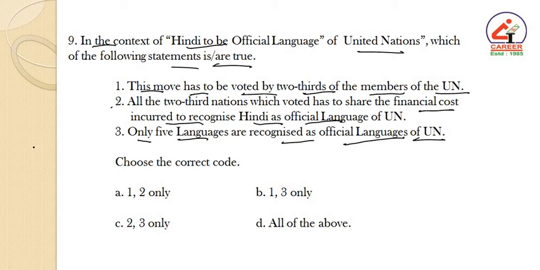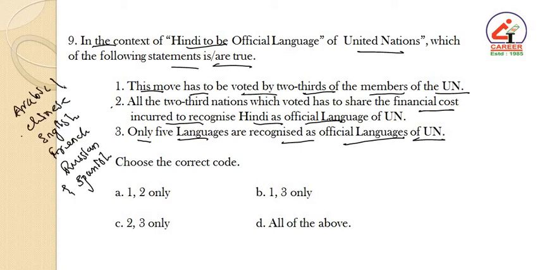Actually, India is pushing forward its proposal to include Hindi as one of the official languages. There are 6 official languages which include Arabic, Chinese, English, French, Russian and Spanish. Then what is the significance of Hindi being recognized?